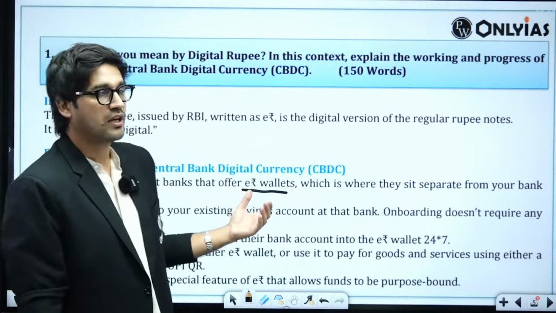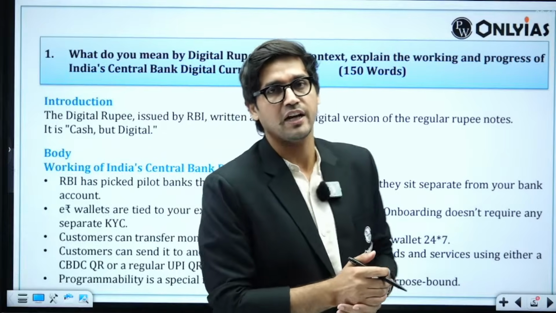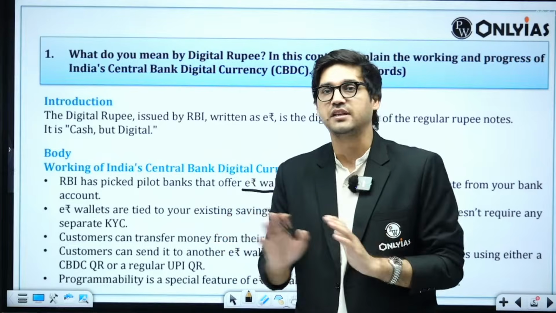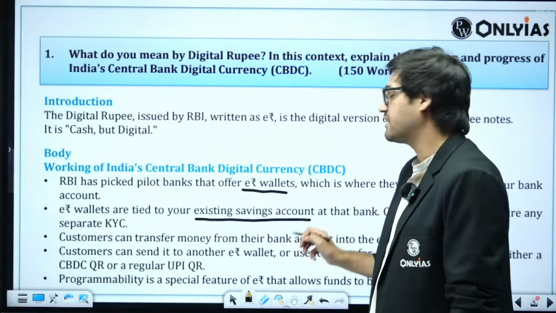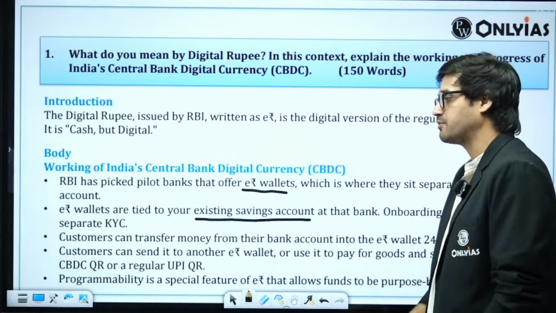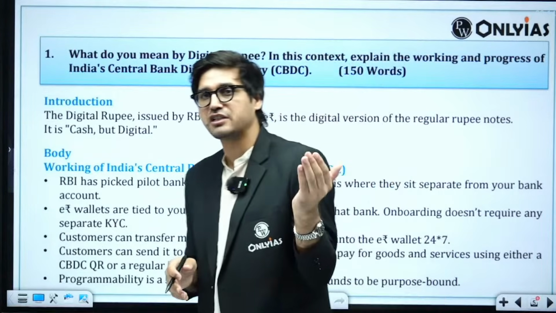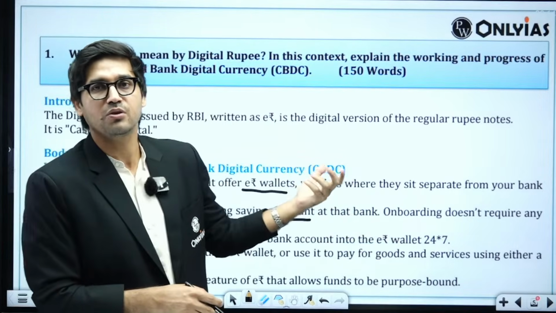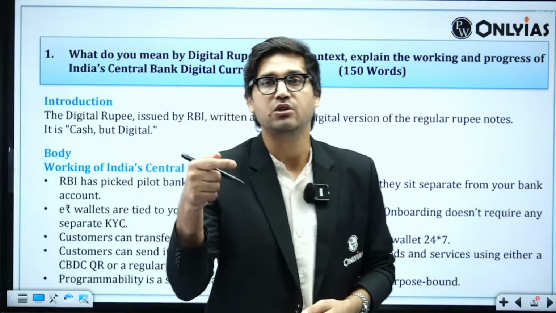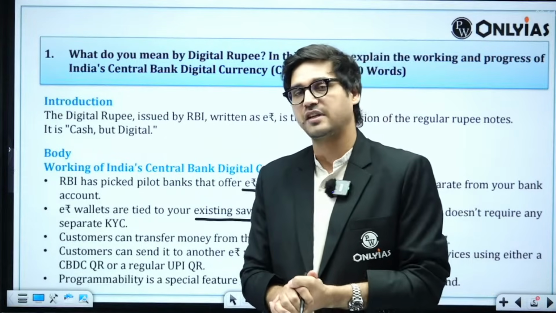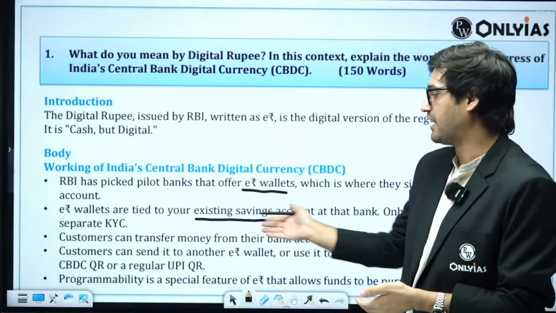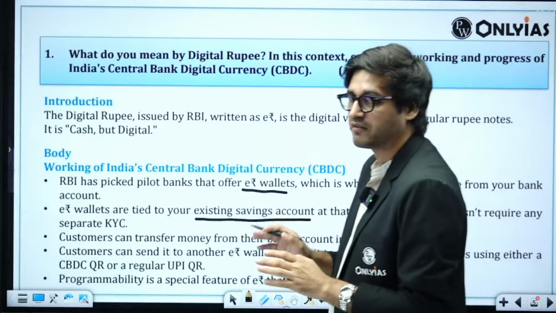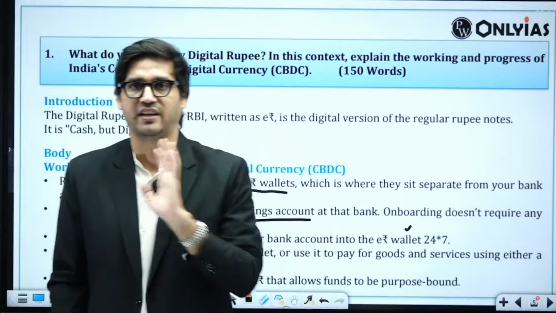Now, what you can do is create an account with these banks and download the wallet app. What are these e-wallets tied to? These e-wallets are tied to your existing savings account at the same bank. Which means you can simply transfer your money from your account to this e-rupee wallet, and RBI is going to convert your electronic rupee into digital currency. That's how simple it is. Customers can transfer money from their existing bank accounts into their e-wallets, and this can be done 24/7. You can do it at any time of the day or the night.